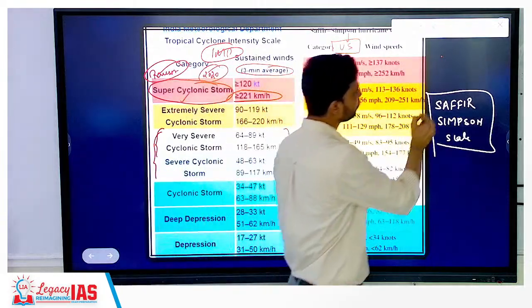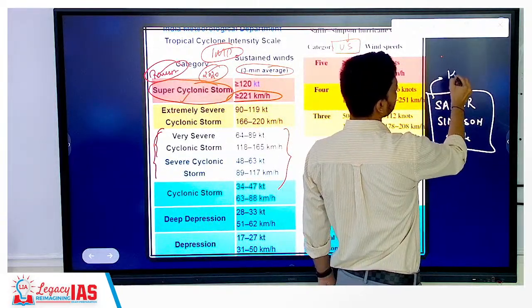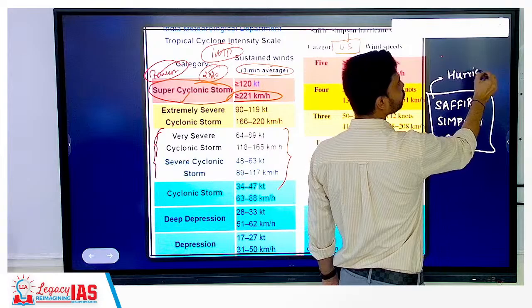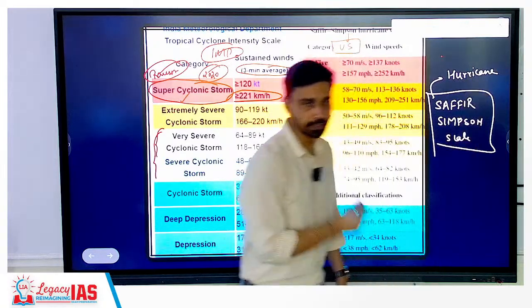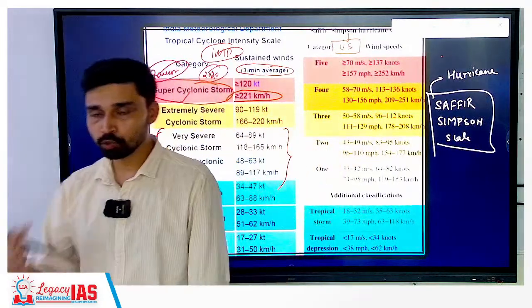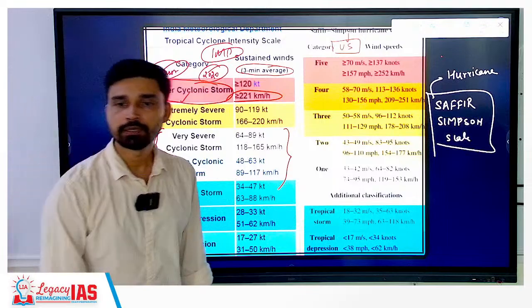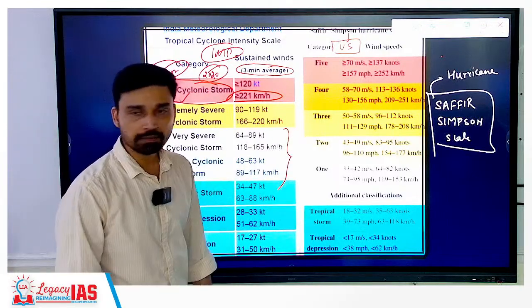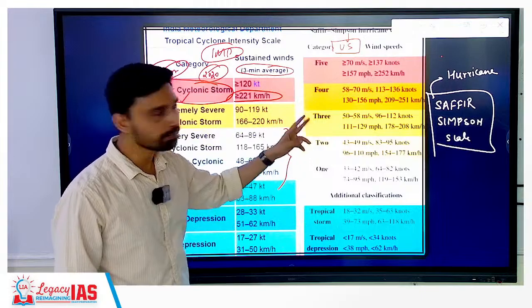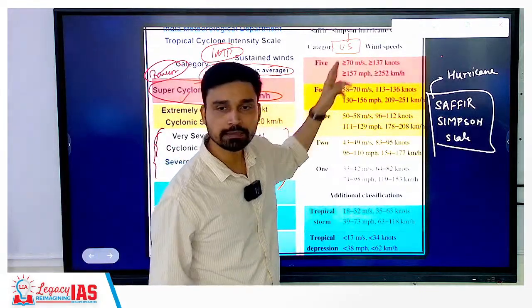Also in the US, you do not use the term cyclone. In the North Atlantic, what is the term that we use? Hurricanes. In the Pacific Ocean near the coast of China and Japan, what do you use? Typhoons. So the Saffir-Simpson scale, because it is used by the US, is measuring the speed of what? Winds in the hurricane.